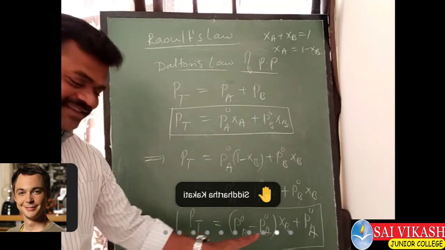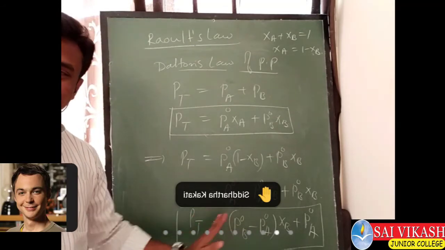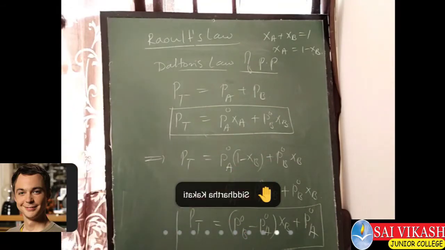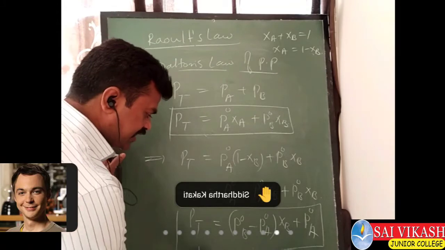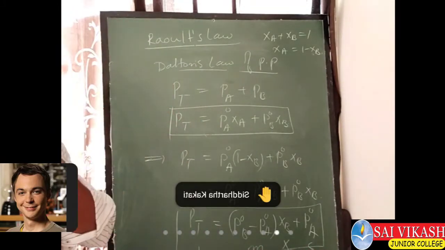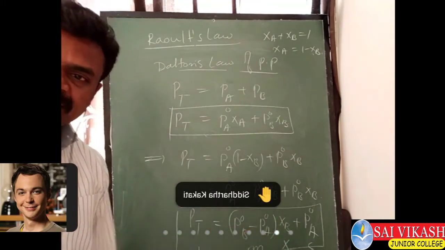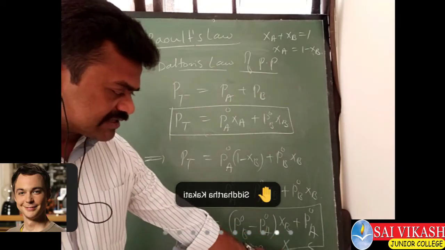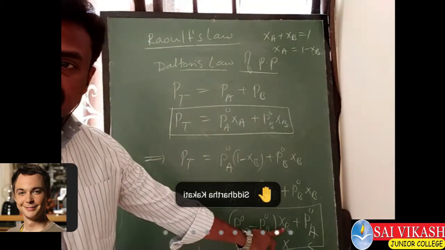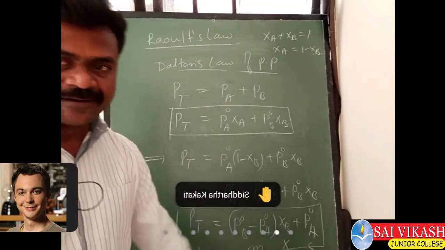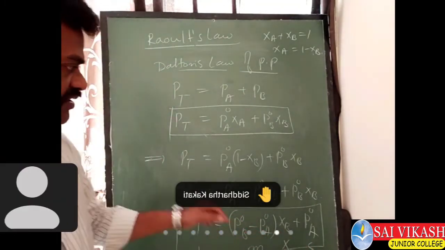You see this, I'm using this equation to draw one graph. It is in the form y equals mx plus c. On the y-axis, I have to take PT, the total vapor pressure. On the x-axis, I have to take XB, the mole fraction of B, and this is the y-intercept c. If you draw the graph, these are all very important equations.